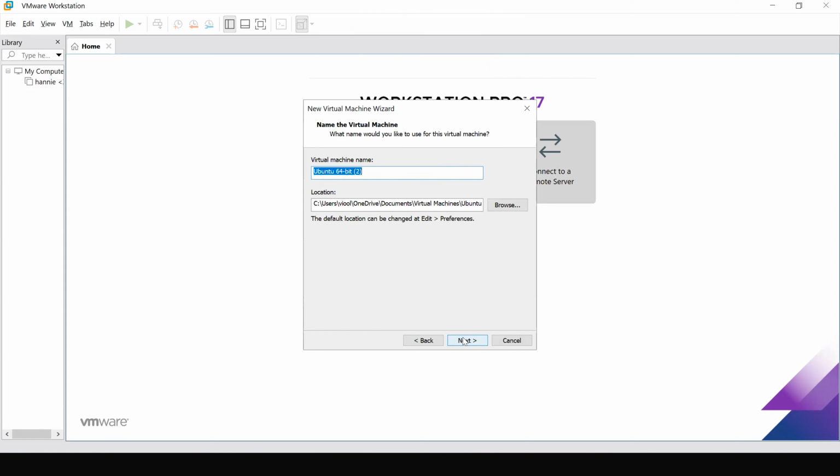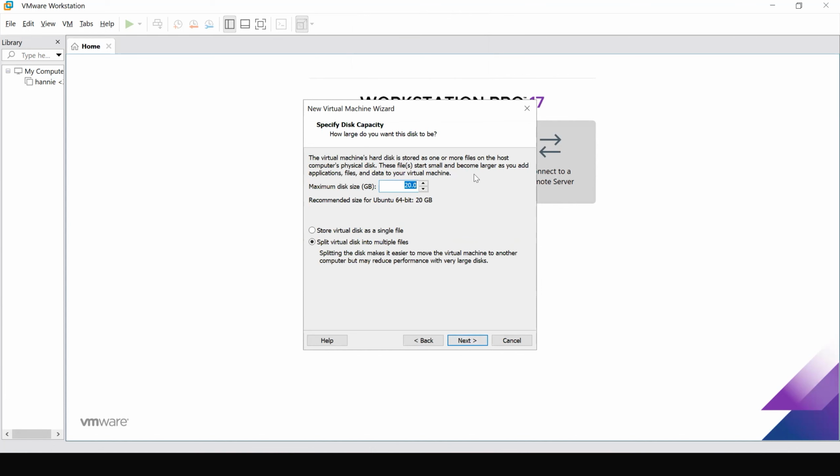And we click on next, and you can also name our virtual machine. For now, I will name ours as new VM. And this is the location where we're going to store our virtual machine. I will just leave mine as default and click on next.